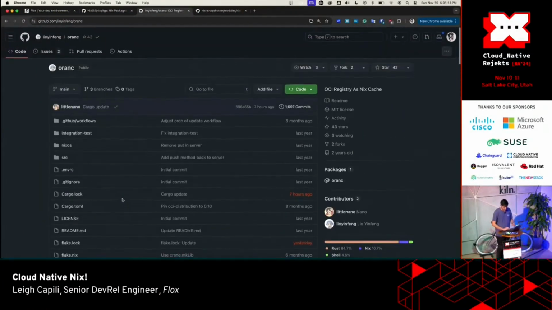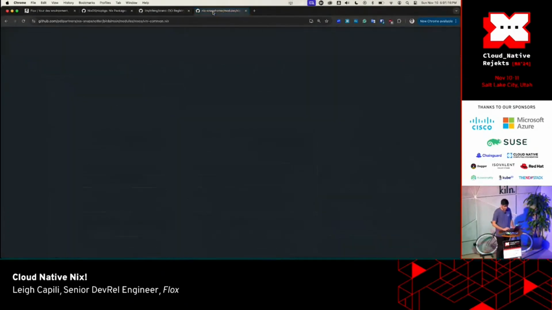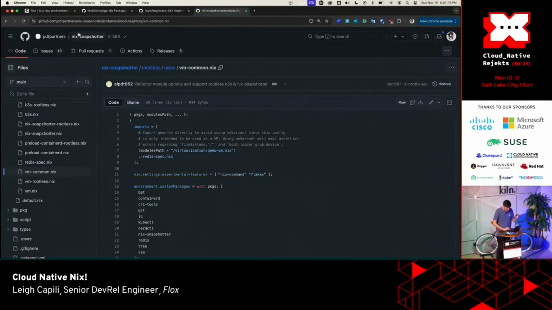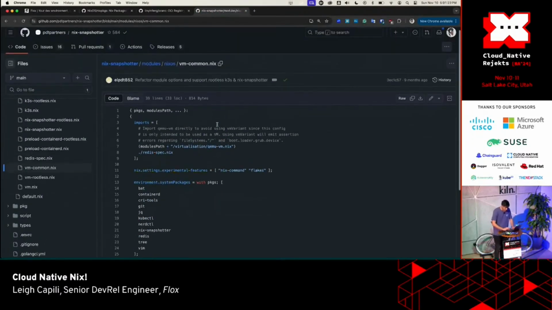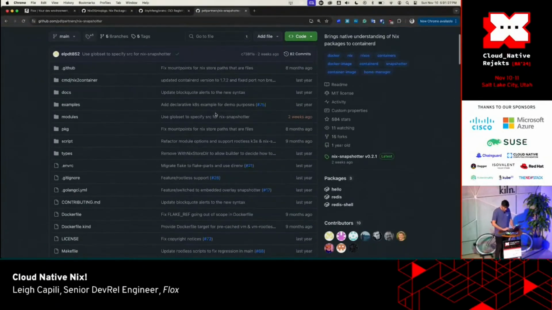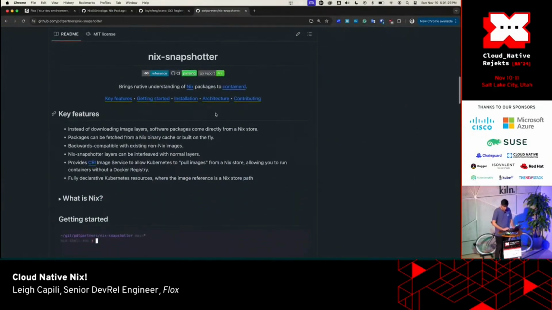which you can get started with. It's fully Nixified, and they also have binary builds and even a public instance. PDT Partners, another great contributor in the Nix space, has written this thing called Nix Snapshotter. And this is a direct integration with Containerd's Snapshotter plugins ecosystem. It is called a remote snapshotter.